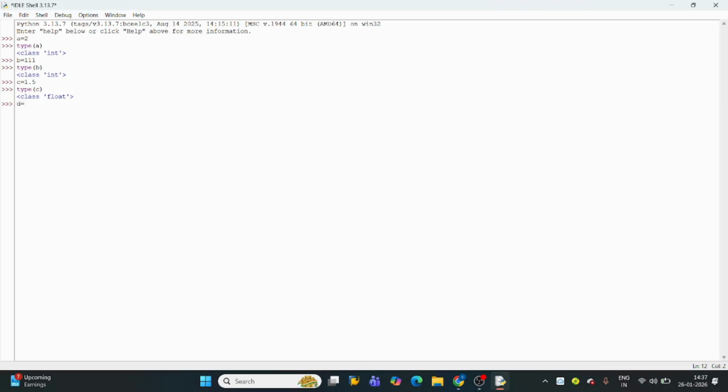Just take an example. d equals True. We shouldn't keep any double quotes or single quotes for True when we are using it as a Boolean data type. So just take type of d. You'll get bool. e equals False, right? That is also a Boolean data type.